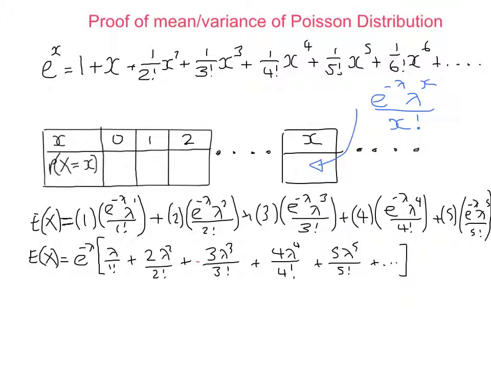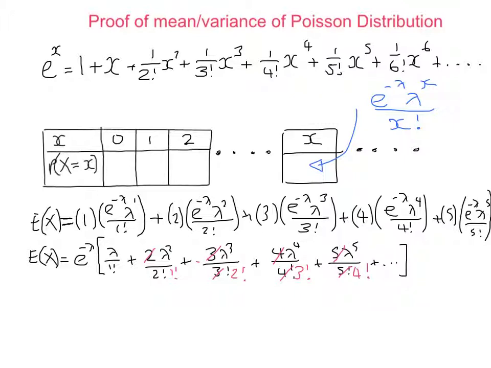Now I can do a little sneaky bit of simplifying. Have a look at these factorials on the bottom. 2 factorial means 1 times 2, so I've got 2 on the top and 2 times 1 on the bottom. What I can do is cancel that 2 and change this to 1 factorial. Here I've got 3, and then 3 times 2 times 1. If I cancel that 3 with the 3 in the factorial, it will have a 2 factorial at the bottom. Similarly here I've got 1 times 2 times 3 times 4 on the bottom and 4 on the top. If I cancel that 4, this will be 3 factorial. And similarly, I can do this.